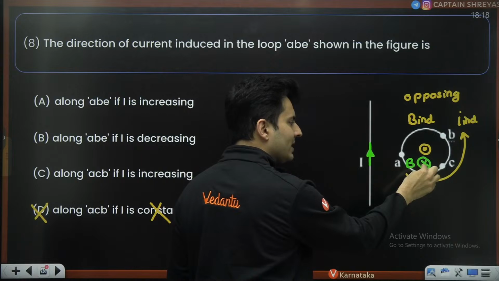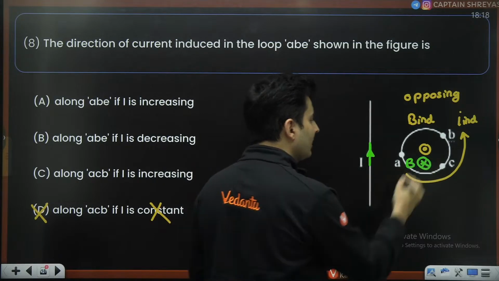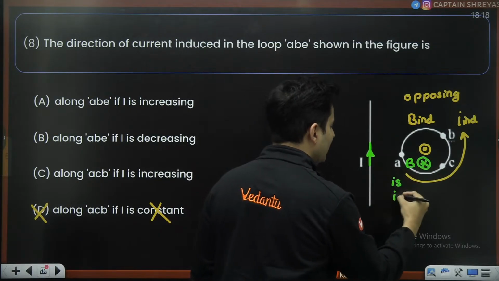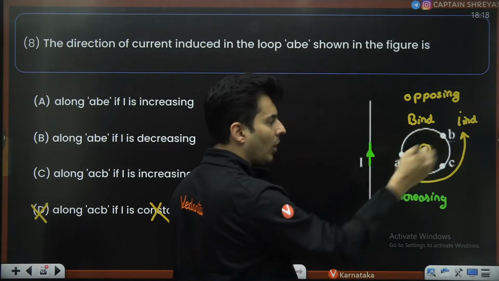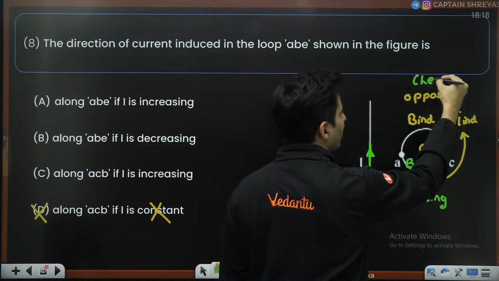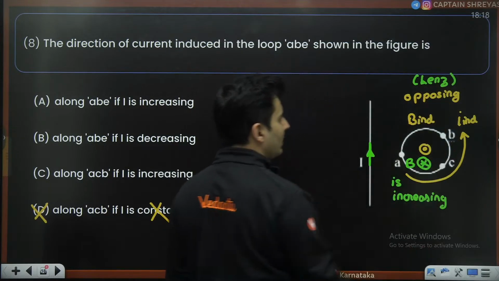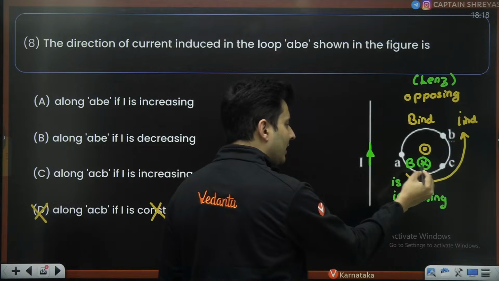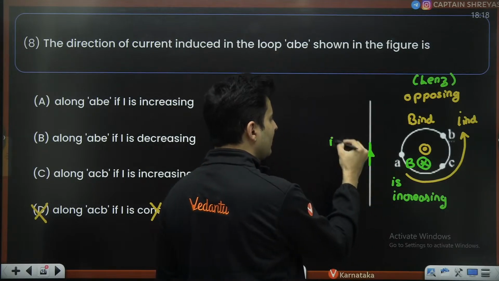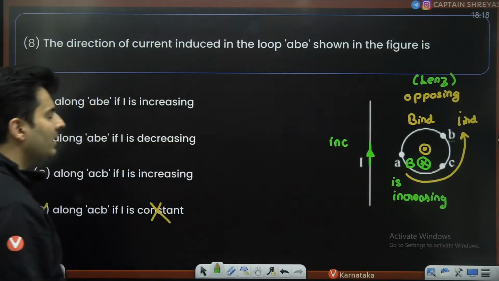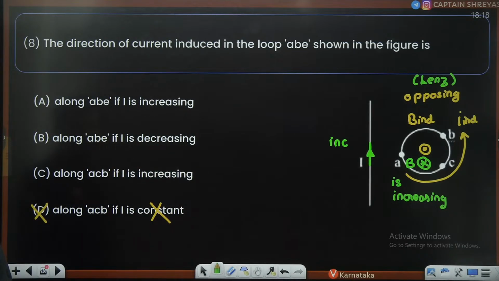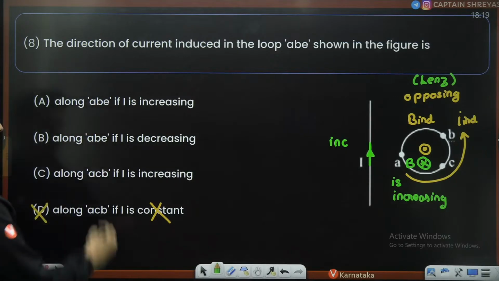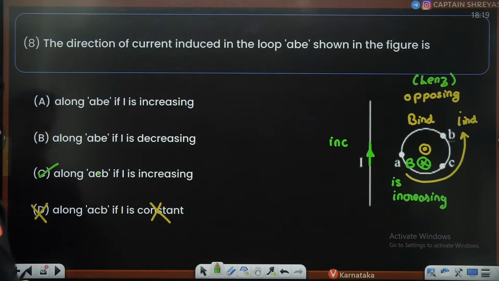That means it is opposing this because this is increasing. So the magnetic field is increasing, and it is opposing it by inducing the field in the opposite direction. This is using your Lenz's law. Hence, this magnetic field can only increase if this current is increasing. So if the current increases, then the current will be in the anti-clockwise direction, ACB. So current is increasing along ACB, along AEB basically. So hence option C seems to be correct.